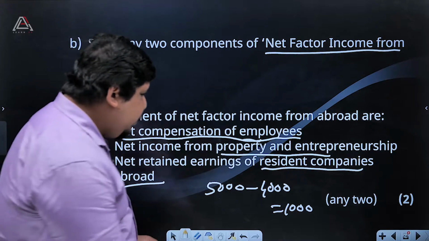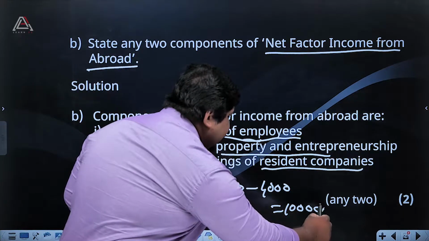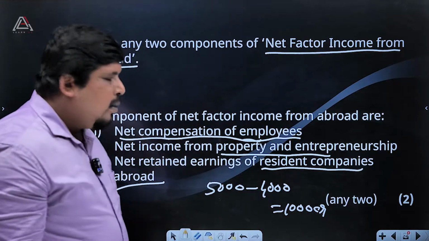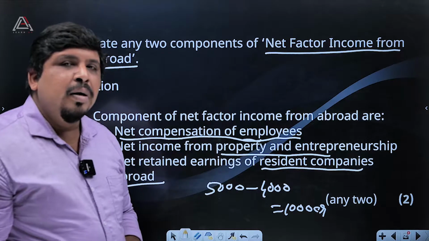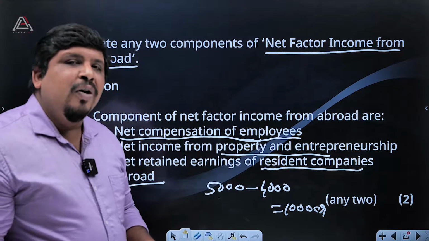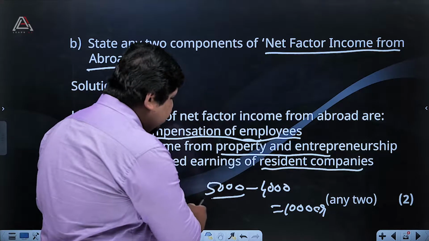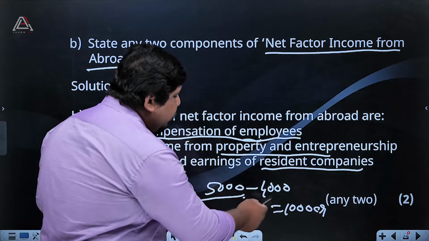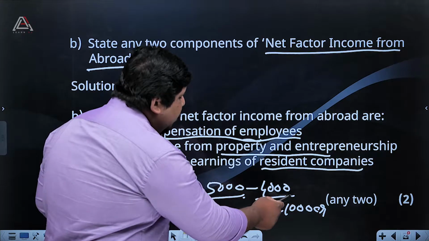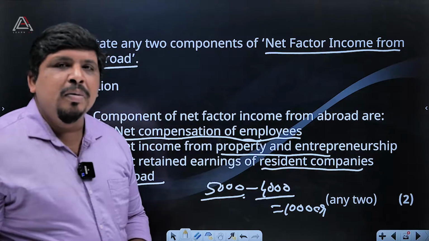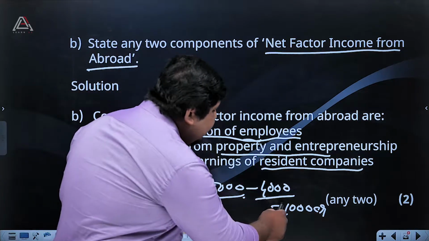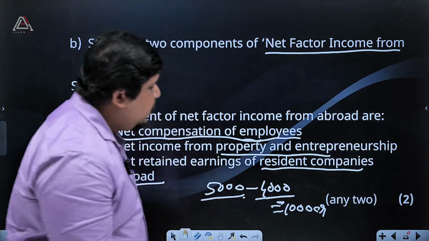Is it a positive 1,000 crores or negative? How can we say that? People coming from abroad are getting 5,000 crores, but we working abroad are only getting 4,000 crores. So we can say that it is minus 1,000 crores.